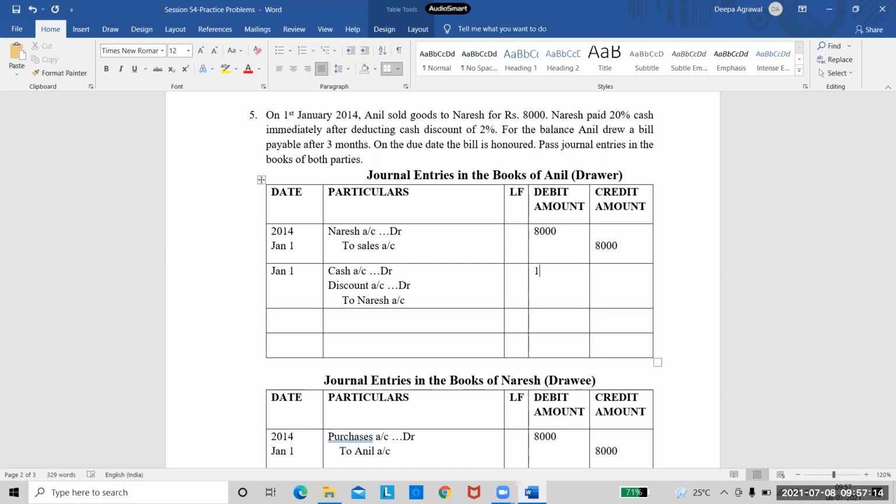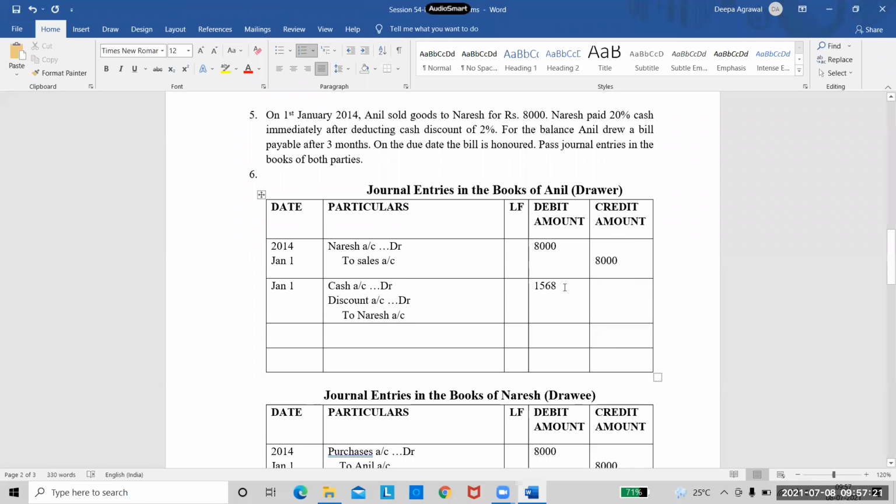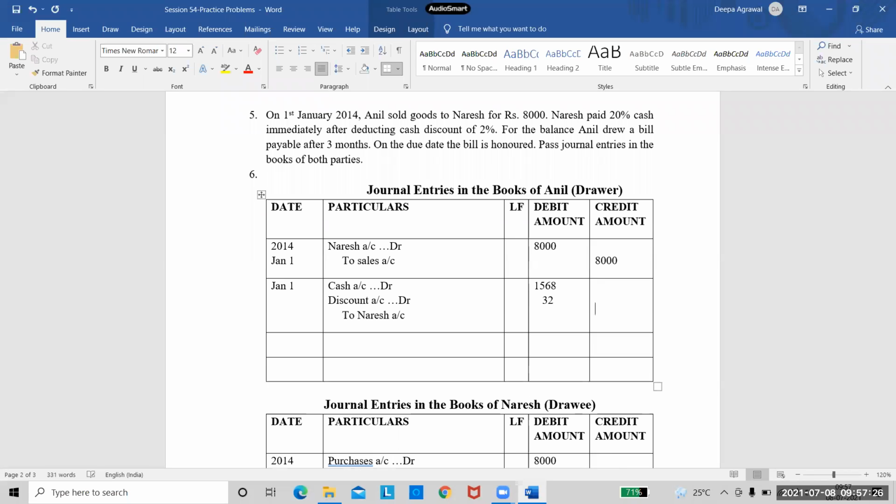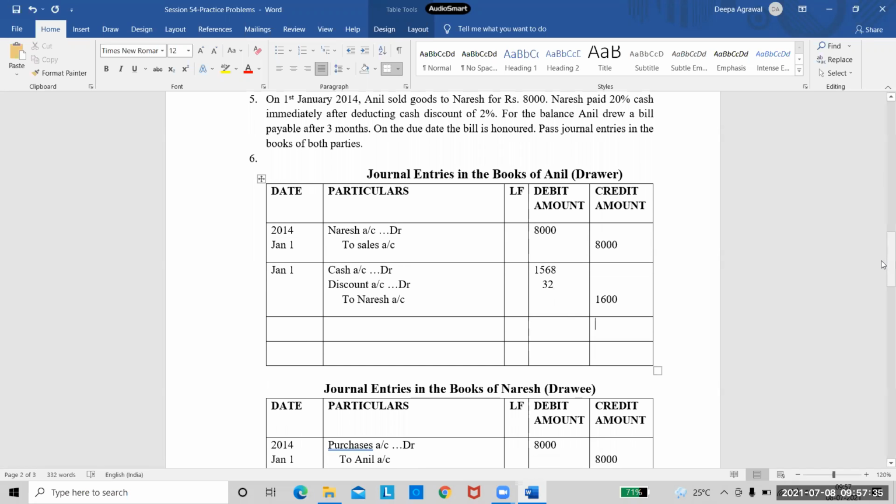I will receive only 1568 rupees because 32 rupees is discount. And the total amount which Naresh has to actually give me is 1600. Any doubts in this transaction now? Ashish, did you understand? I'm receiving cash of 1568. The discount is 32. The actual amount which Naresh was giving me was 1600.